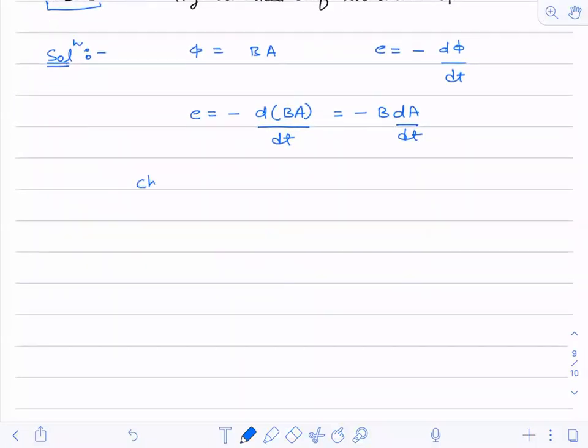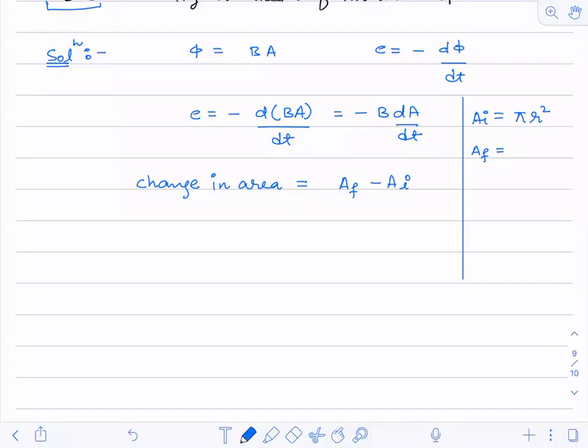So change in area. How will I do that? A final minus A initial. Now, how will I calculate the final area as well as the initial area? So the initial area, there is no doubt about that, is pi r square. How will I calculate the final area? That is the question.